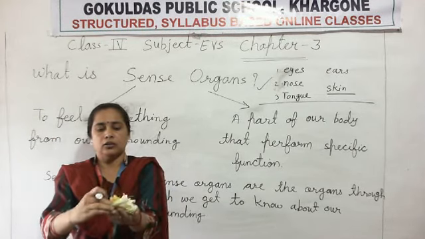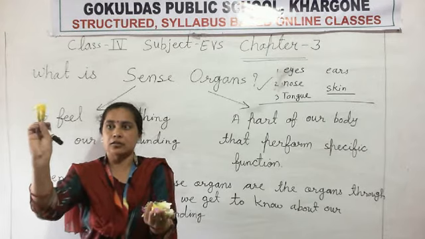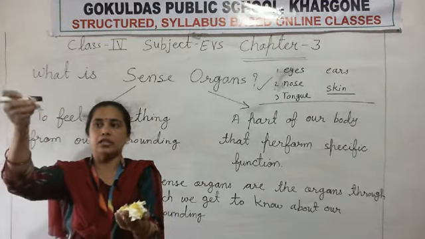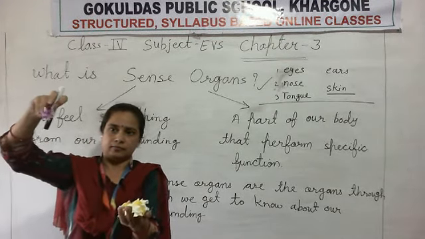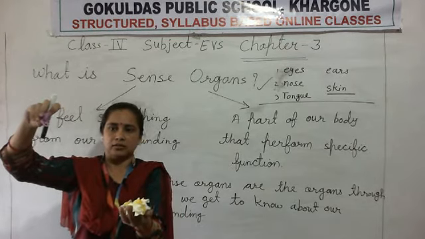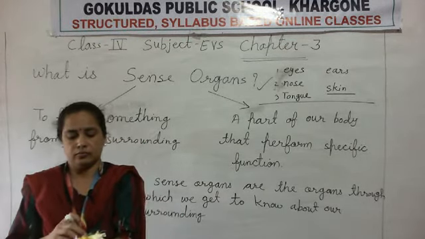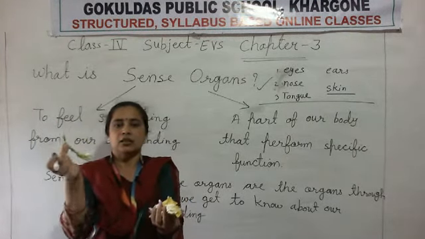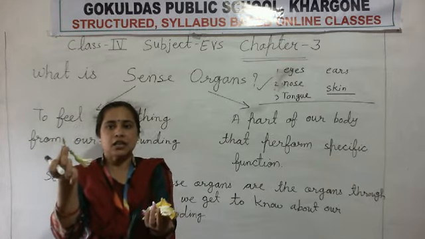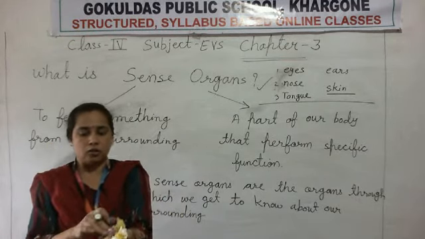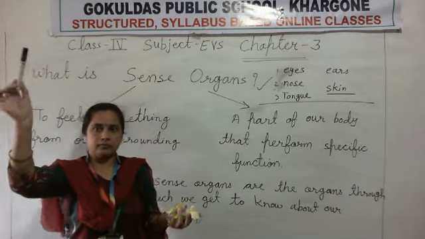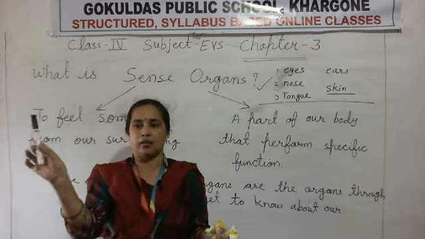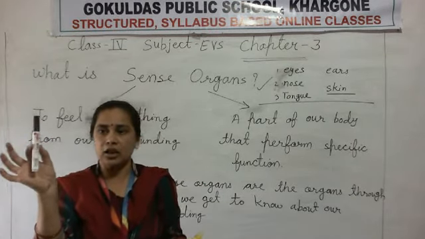Yellow. Now this one is pink. What is the color of this bird? This is green. What is the color of this pen? Black and white and some red color is there. Okay, understood?